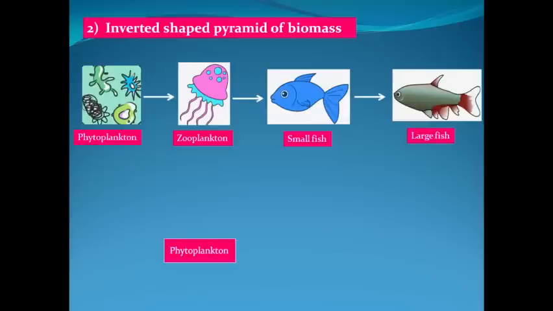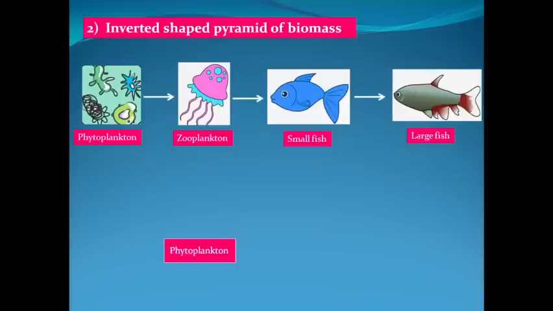If you try to make an ecological pyramid of biomass for this, the weight of individual phytoplankton is almost negligible, although their population is much higher, but individual weight is almost zero. So in this particular food chain, the total dried biomass at phytoplankton will be the least.